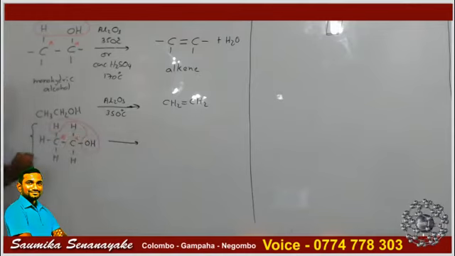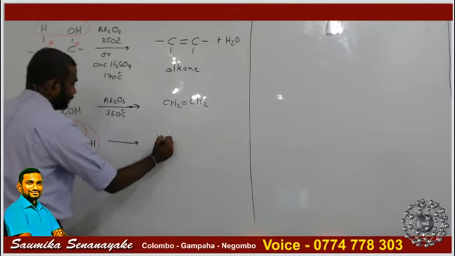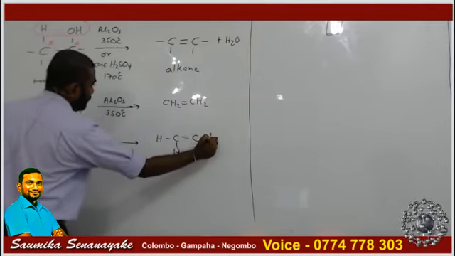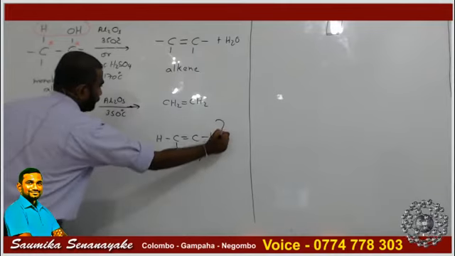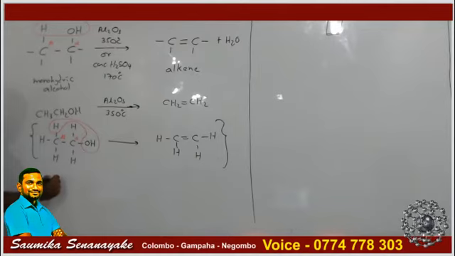After the removal of the water molecule, between the alpha carbon and the beta carbon, a double bond will be created. So it will form H, C, H, double bond C, H, H. So this compound will be formed. This starting compound is called ethanol.